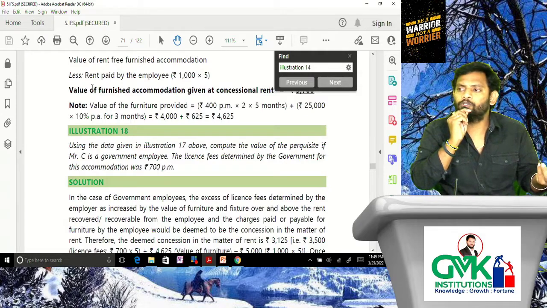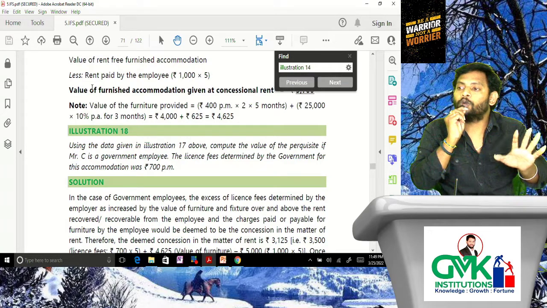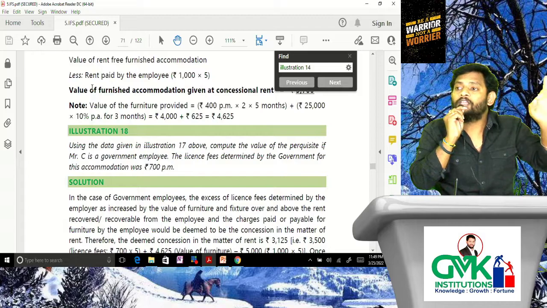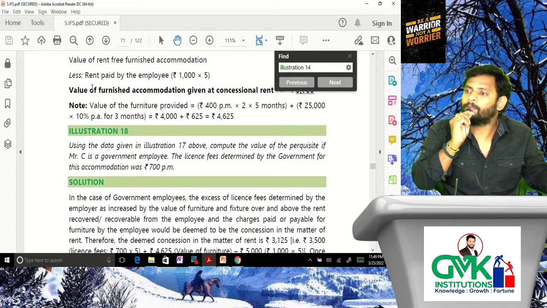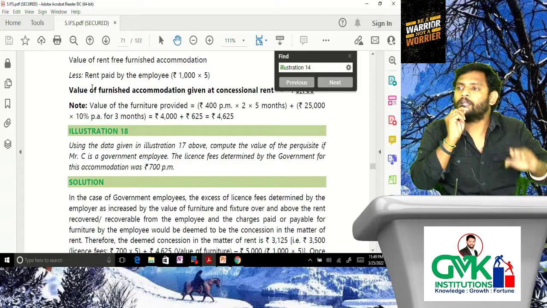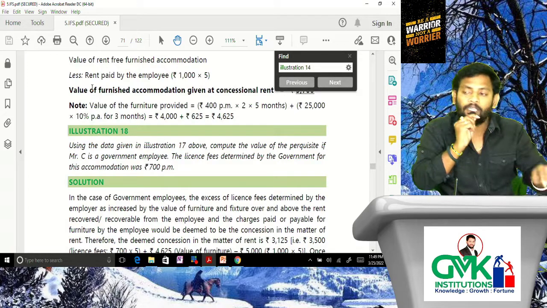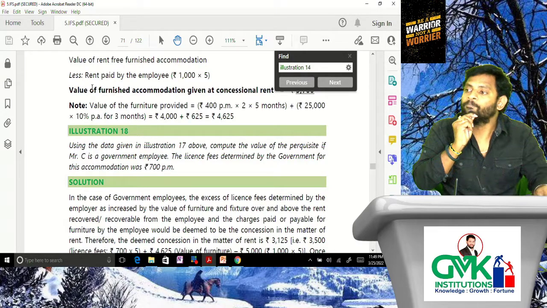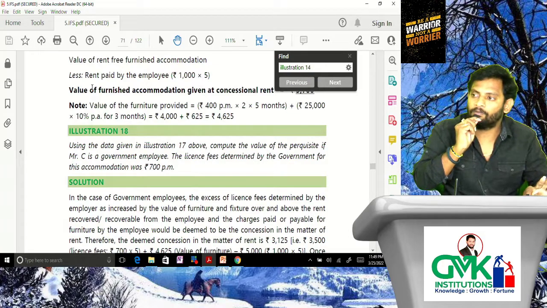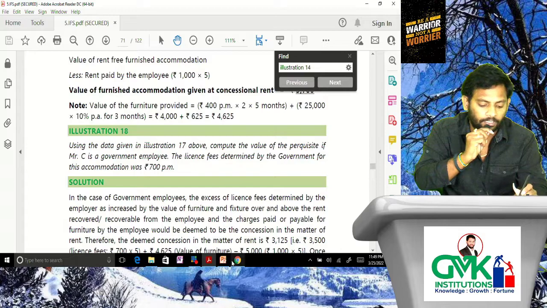What we need to do to determine TV of RF UFA? Very simple. What is the license fee determined per month? Consider 700 per month into how many months occupied? 5 months. Then you will get TV of RF UFA. To that add value of furniture. Just now we determined 4,675 something. Less amount collected from employee 5,000. Then you will get TV of concessional furnished accommodation. Here the assumption has been taken that it is a furnished one and it is a concessional one. By considering those assumptions, they determined the procedure, they determined the taxable value. We are taking the same assumption here.